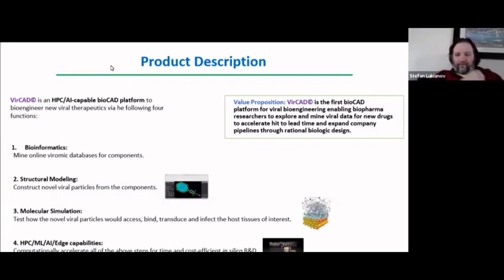So our value proposition is that VirCAD is the first bioCAD platform for viral bioengineering to enable researchers to explore and mine new data for drugs to accelerate hit to lead time and expand company pipelines through rational biologic design.